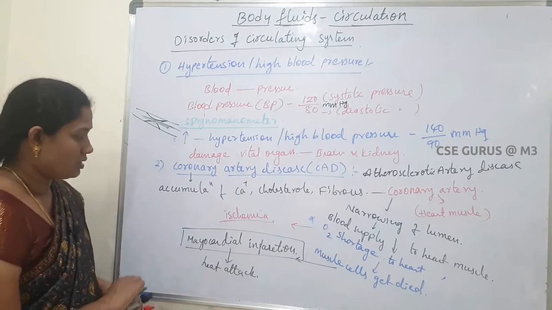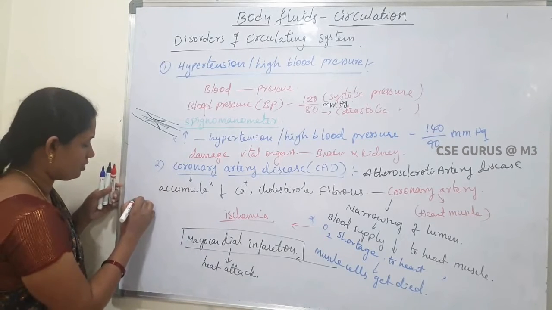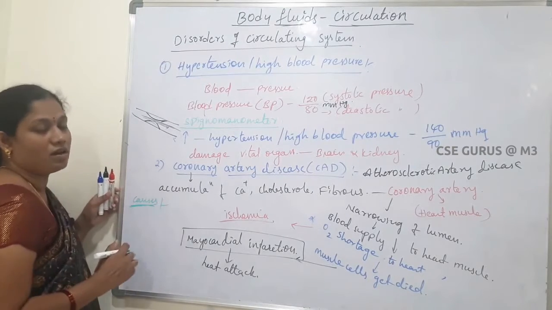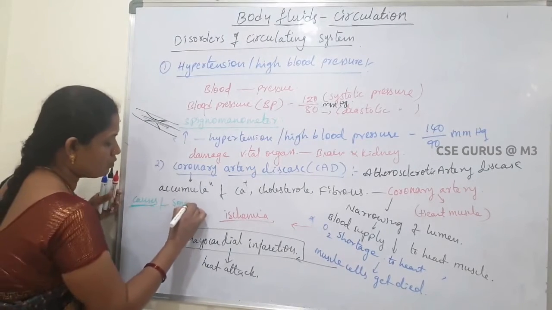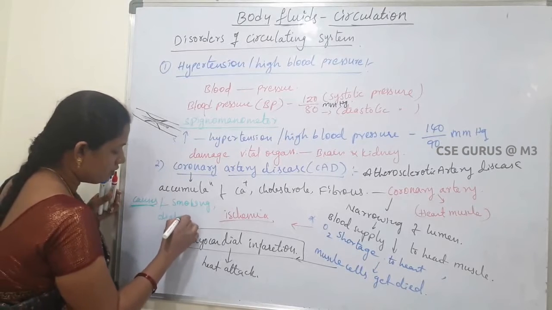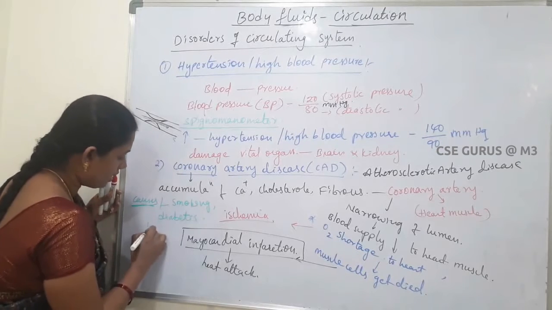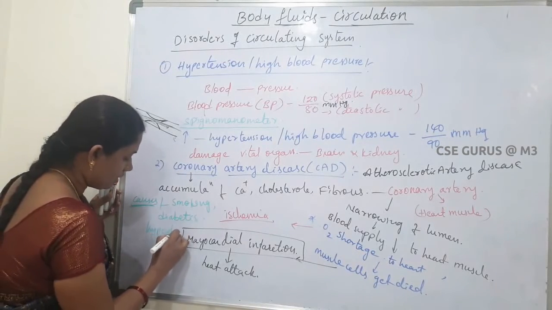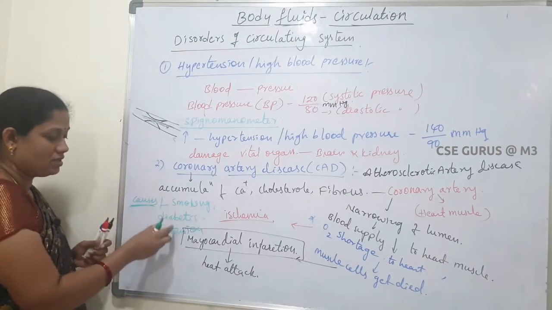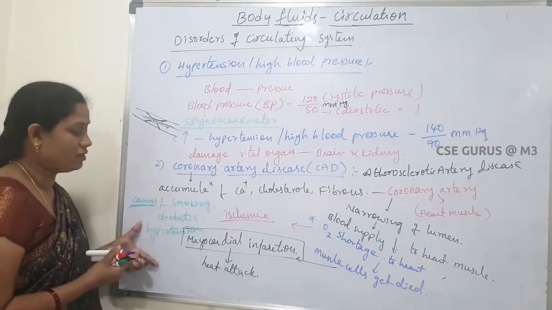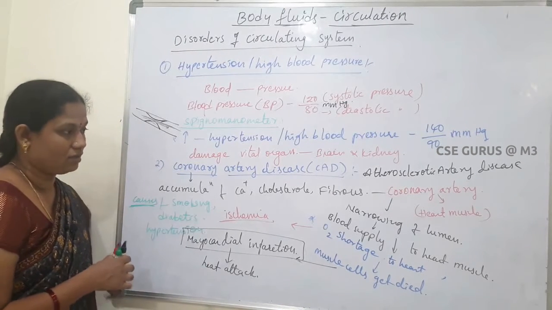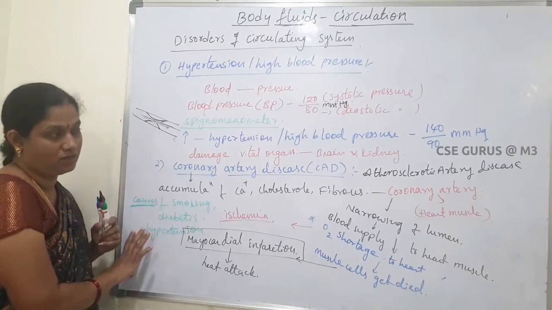Next, what are the causes for this coronary artery disease? Mainly smoking, diabetes, and hypertension also. In these conditions, the persons may suffer from this coronary artery disease.